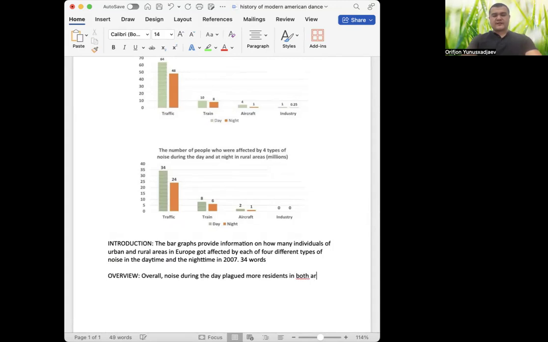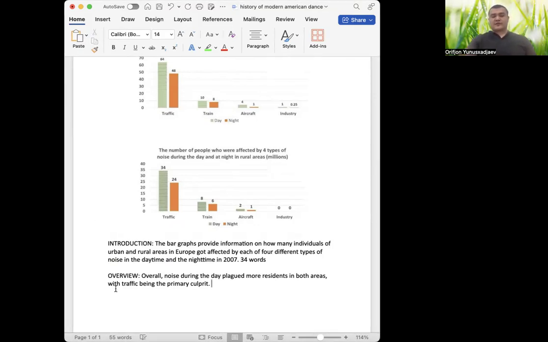But this looks too short, so I'm going to add some information here. Maybe I will say with, and I'd like to talk about traffic. Traffic being the primary culprit. Culprit has two meanings. The first one is a criminal. The second one is the reason for something unpleasant happening. Overall, noise during the day plagued more residents in both areas, with traffic being the primary culprit.